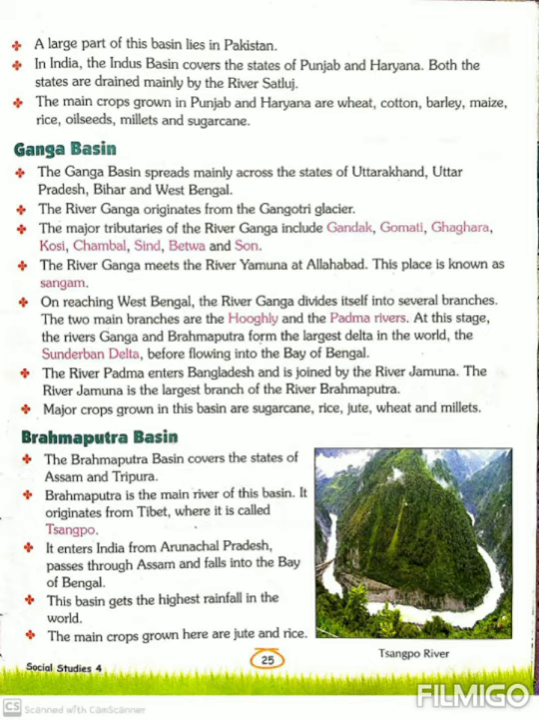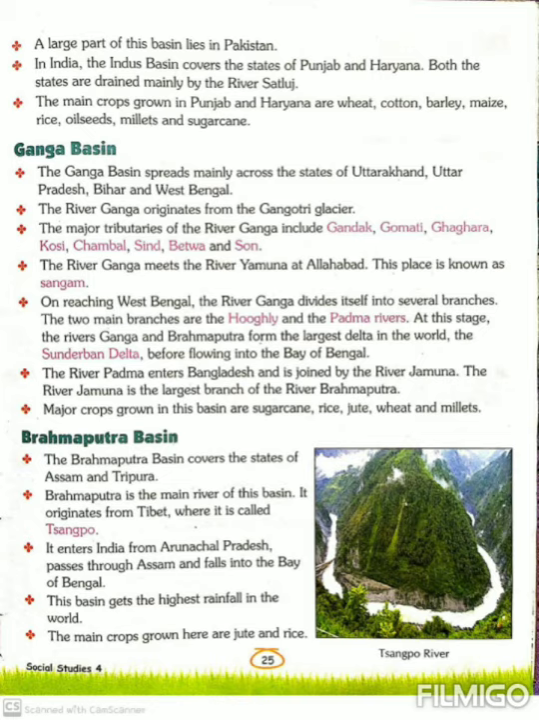Number 4, in India, the Indus basin covers the states of Punjab and Haryana. Both the states are drained mainly by the river Satluj. Drain means to make a liquid flow away. That is called drain, mainly by the river Satluj.